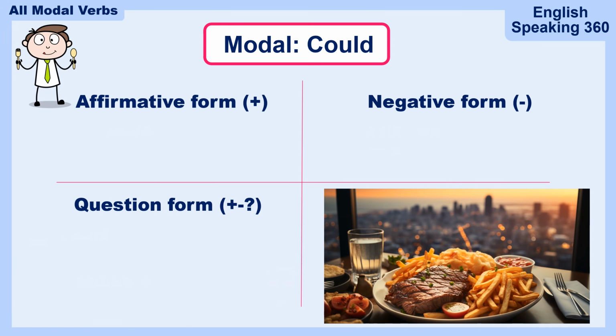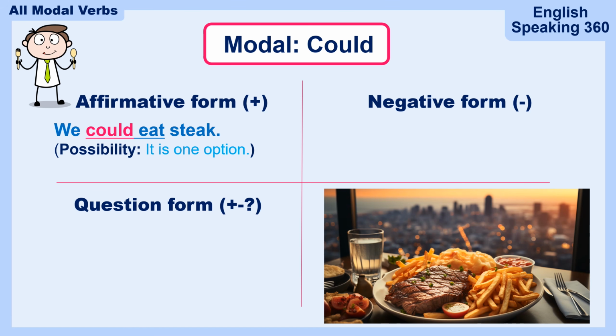Here's another use of the modal could. Take a look at the picture. Wow, that's a nice steak dinner. We could eat steak. We could eat steak means it is a possibility. It is one option that we have. We could eat steak. We could eat pizza. We could eat seafood. Those are all possibilities. But watch out, it could also be a suggestion. It could also mean, how about steak?